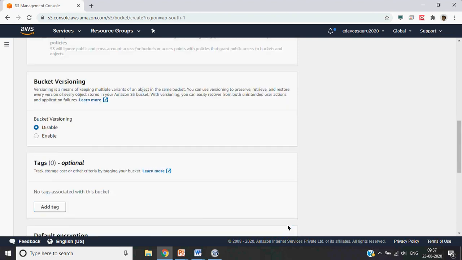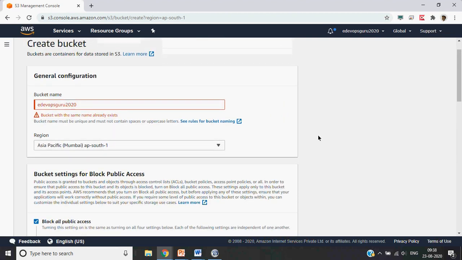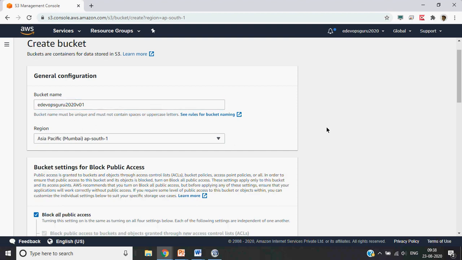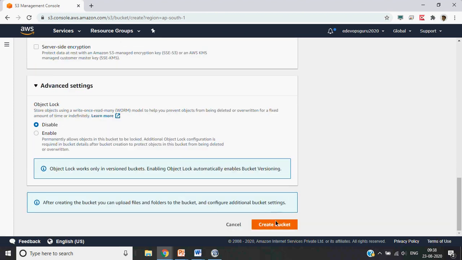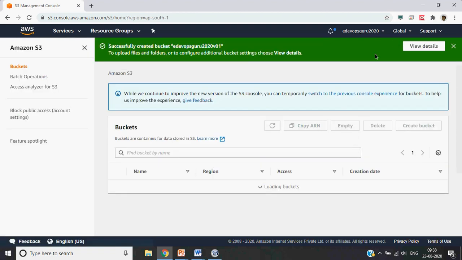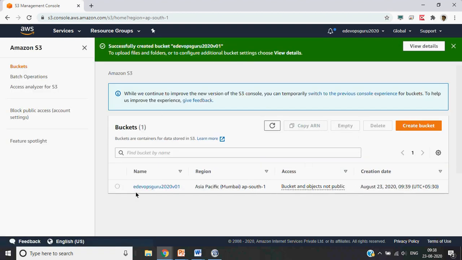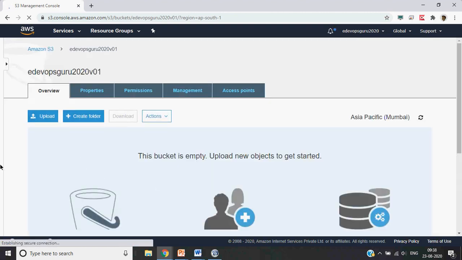So let's try to create a bucket. This name has already been taken, so it says the name already exists. Let's create it as version 01 and see if this name is available. Okay, great, this bucket has been created, and you can upload files to this bucket.